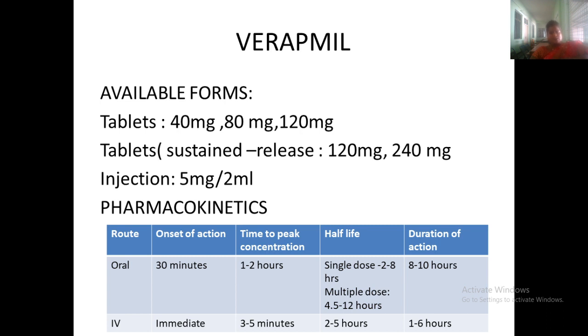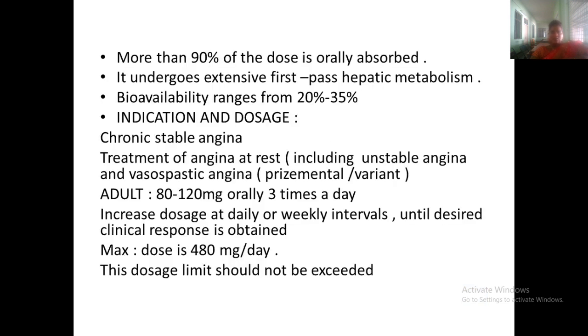So single dose, 2 to 8 hours. If we give multiple doses, 4 to 12 hours it can be given. And then more than 90% of the dose is orally absorbed. So 90% of the dose is orally absorbed.